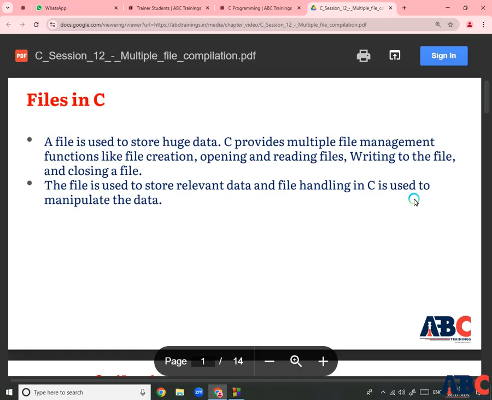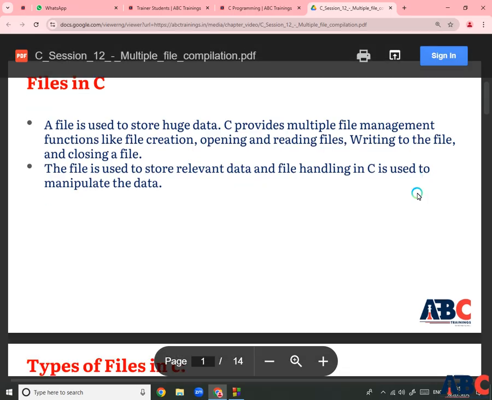So C file operations include creating a file, opening a file, reading a file and writing a file, for text files. Those are the number of file functions. In that we have fopen, fclose, fgets, fputs and fprintf, which are the file handling operations in file programming.